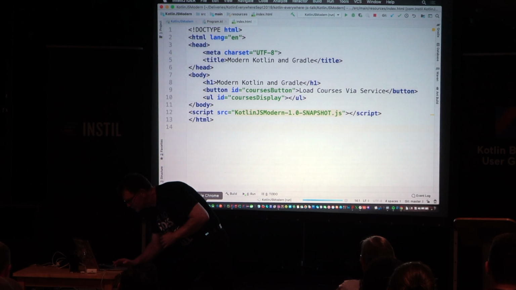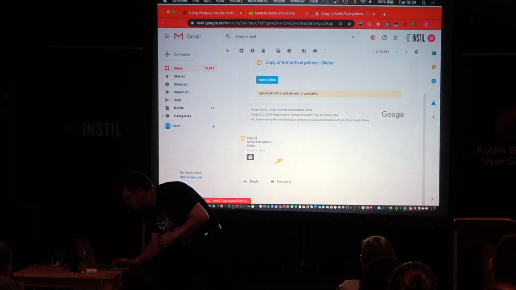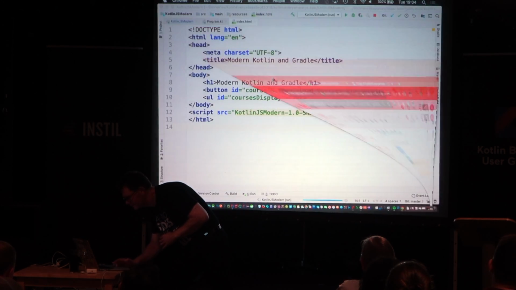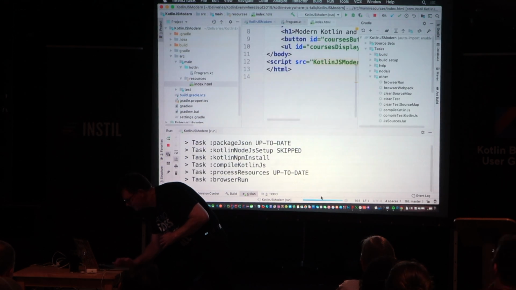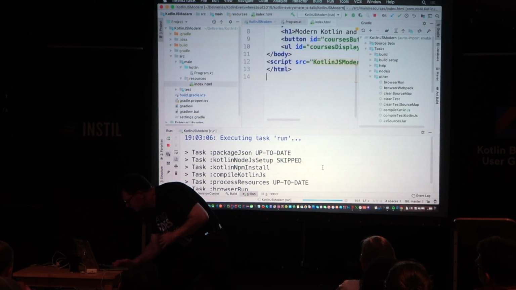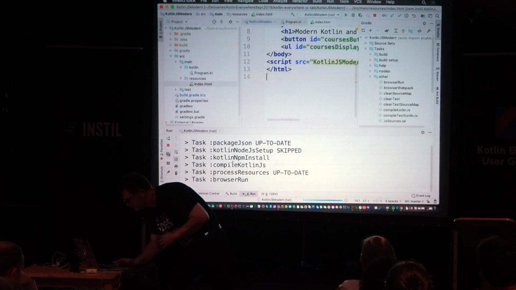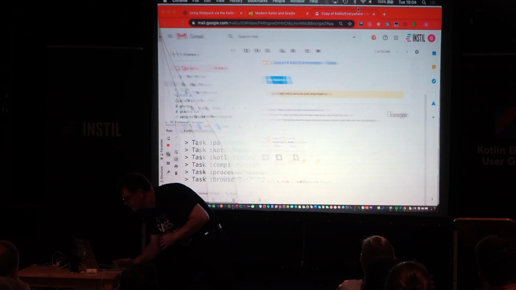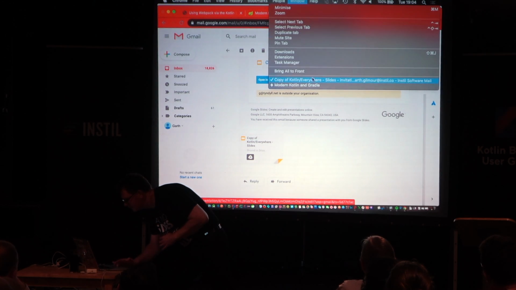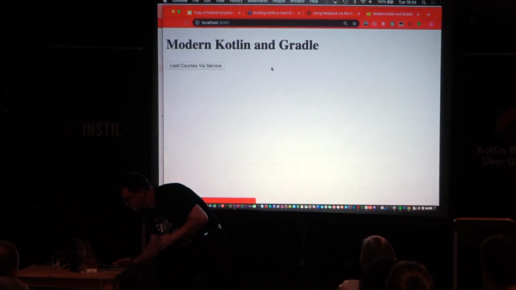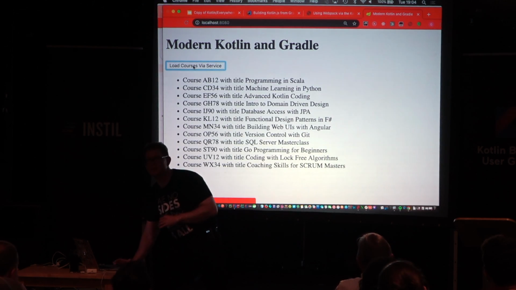So I can just go to the generated page, which isn't that one. Hold on. So where's it put the thing? Is there another browser window there? Yes, there is. So I can go inside here and say load courses via service, and boom, it just works, okay?